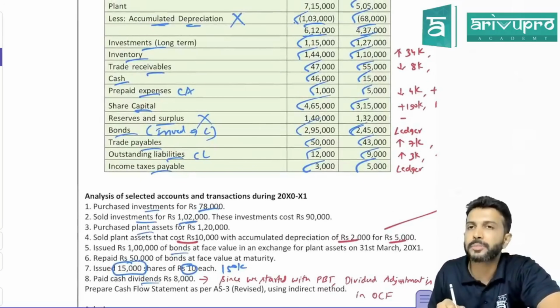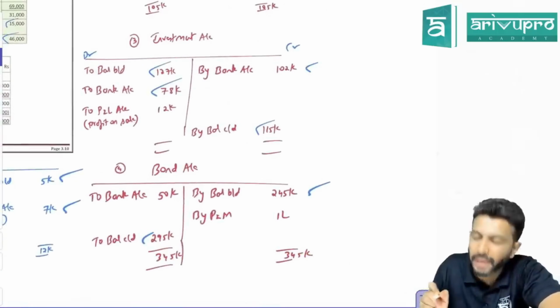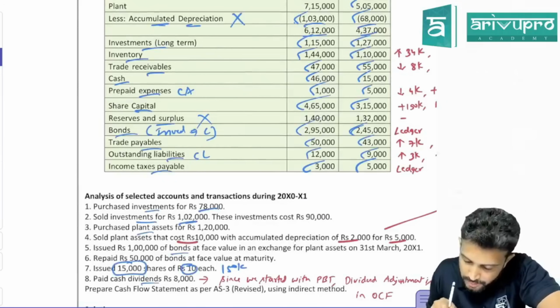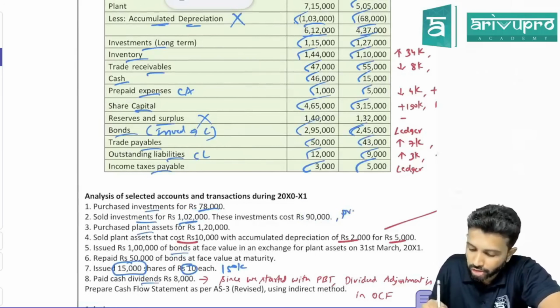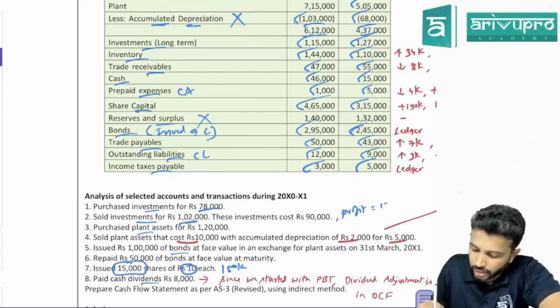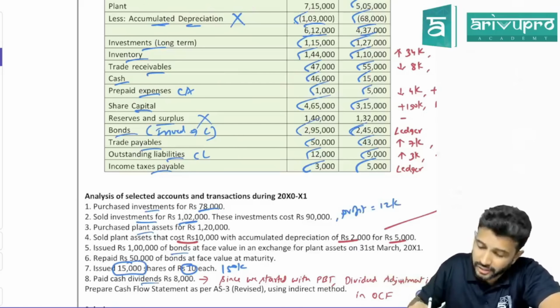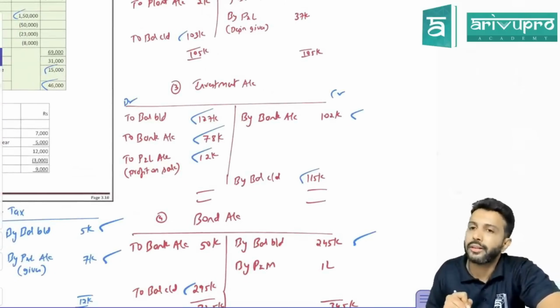Sold investment for 1,02,000. What is the journal entry for investment sold? Bank account debit to investment account. So in the investment account you'll write by bank 1,02,000. But the cost of that investment was only 90. Cost is 90, you sold it for 1,02,000. That means you made a loss or profit? Profit, 12,000. Profit will come on which side? In the investment ledger, debit side. Profit you'll write to P&L account 12,000.